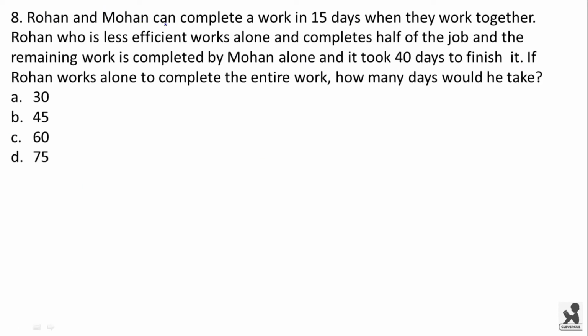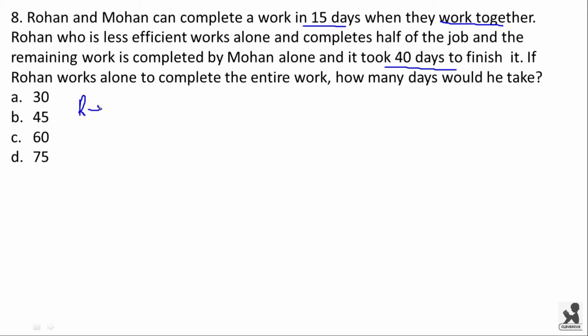Rohan and Mohan can complete a work in 15 days when they work together. Rohan, who is less efficient, works alone and completes half of the job, and the remaining work is completed by Mohan alone, and it took 40 days to finish it. If Rohan works alone to complete the entire work, how many days would he take?